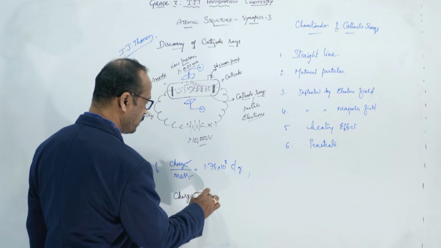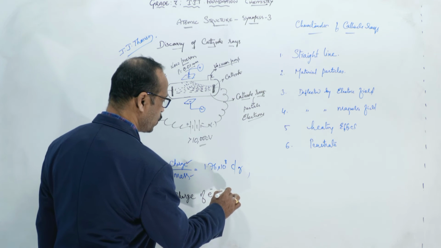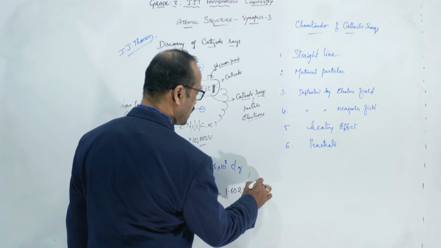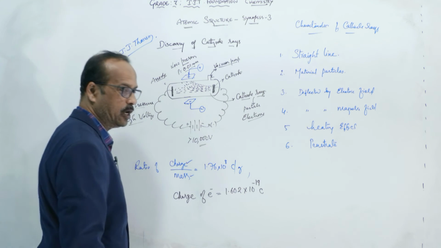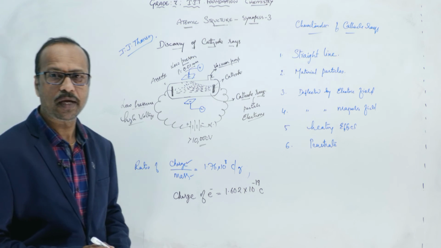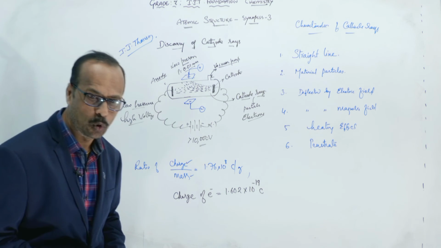It was found that the charge of the electron is equal to 1.602 into 10 to the power of minus 19 coulombs. How much was the charge? The charge was 1.602 into 10 to the power of minus 19 coulombs.